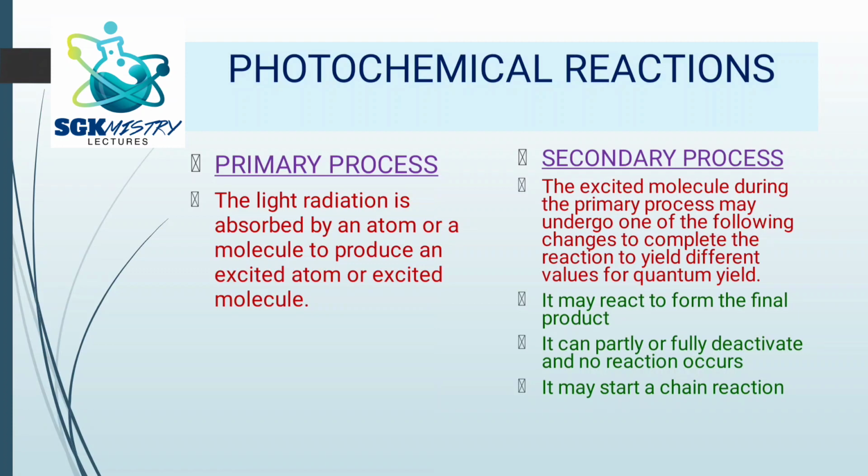Next is it can partly or fully deactivate itself and there is no reaction that is occurring, so there is no product that is formed at all. And the third possibility is that it can start a chain reaction. So in the first case, just the product is formed. In the second case, there is no product at all because it is deactivated. In the third case, so many molecules are formed because of the chain reactions. So these all come under secondary process.